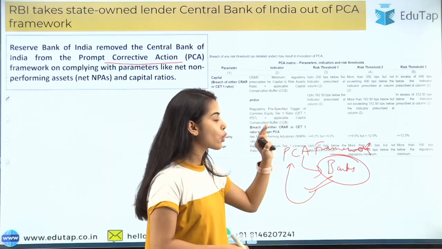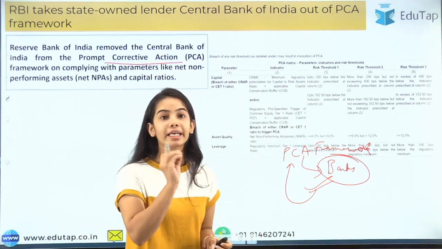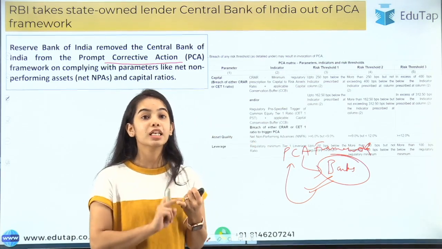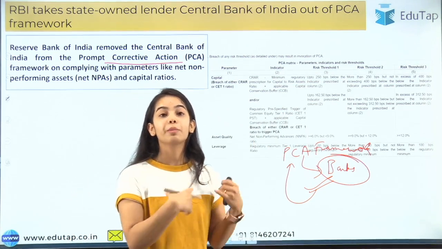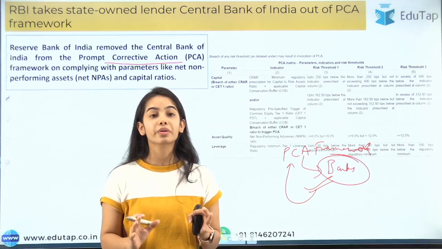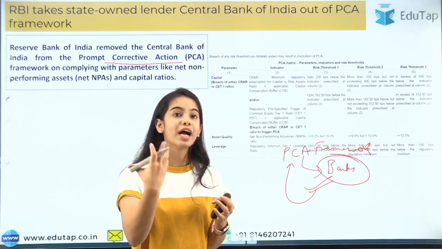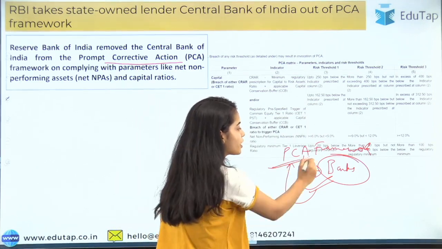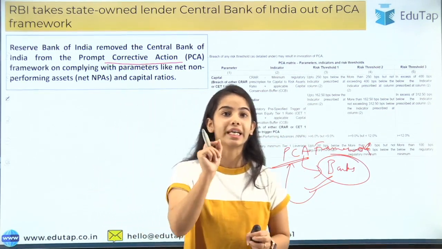So if the banks are not following these criteria, then the banks are unhealthy and they are kept in the PCA framework. Because if the banks get insolvent, if the banks have too many losses, if the bank is not able to give the depositors the money, it becomes troublesome for the people. The people lose the trust in the banking system, in the financial institutions, and that is bad for the country. And so the RBI has decided about this PCA framework that if the bank is unhealthy, it will be kept under the prompt corrective action.